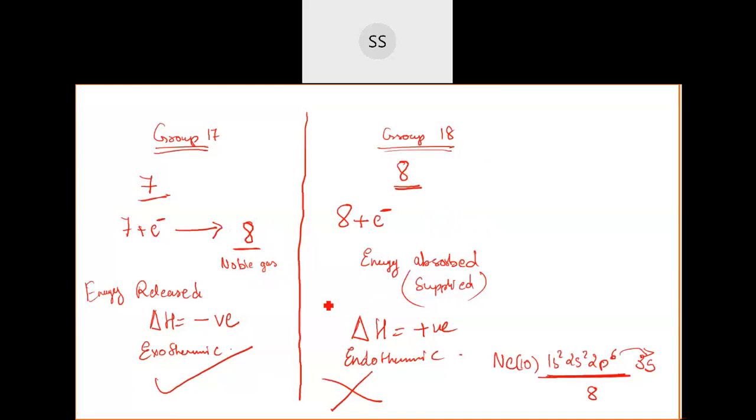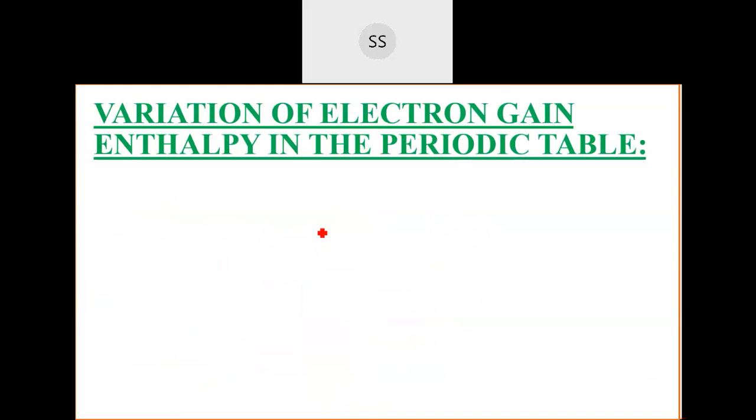So that is about the electron gain enthalpy. Remember the variations. For all the elements, there is the electron gain enthalpy if they are taking the electron. For example, for noble gases, if they take the electron, only then it will be negative. If they don't take the electron and you are forcing them to take the electron, then it will be positive.